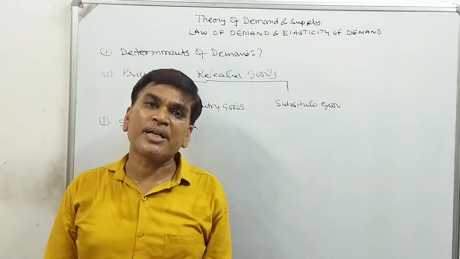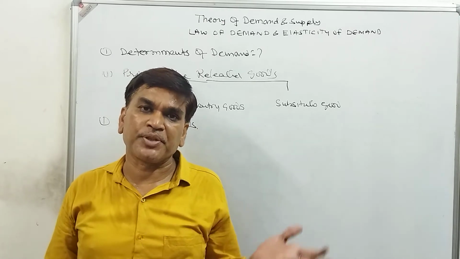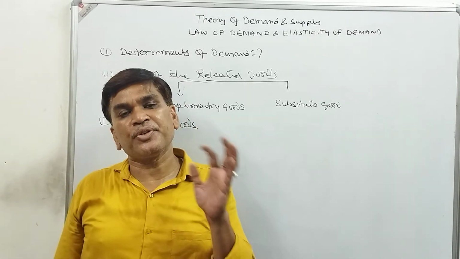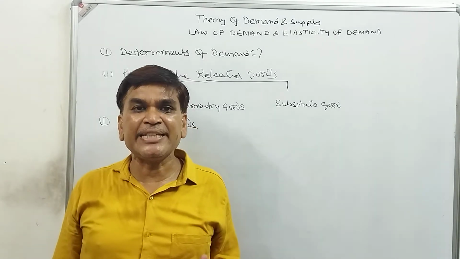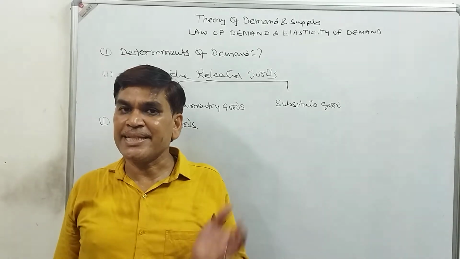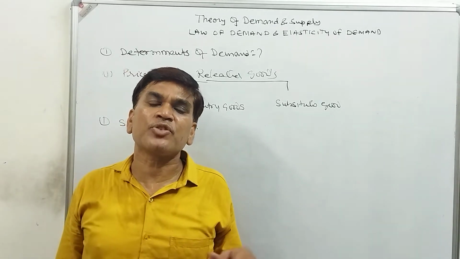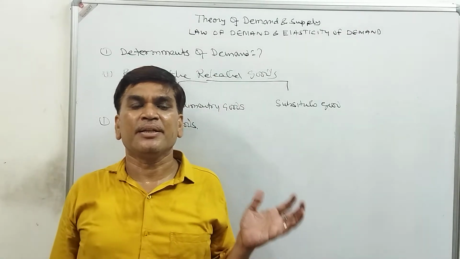We can eat samosa instead of kachori, that is a substitute. Pencil is the substitute of pen, t-shirt is the substitute of shirt, sandal is the substitute of shoes, rice is the substitute of chapati. There are so many substitutes available.